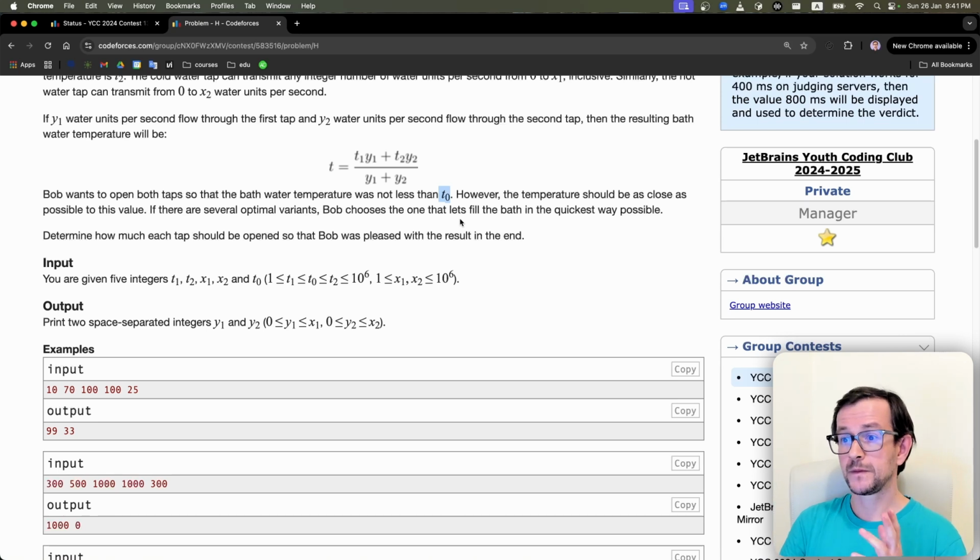So we need to find the minimal possible temperature greater or equal than T0. Okay, another tricky part: if there are multiple ways, you need to find the quickest as possible. It just means we need to find a solution with a maximal amount of water as possible. So if there are multiple ways to have the same temperature, we need to pick one with the maximal possible amount of water. It actually turns out to be tricky. I made some mistakes here, but let's talk about this.